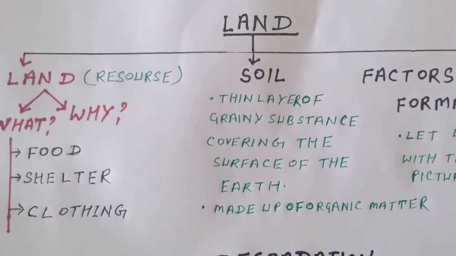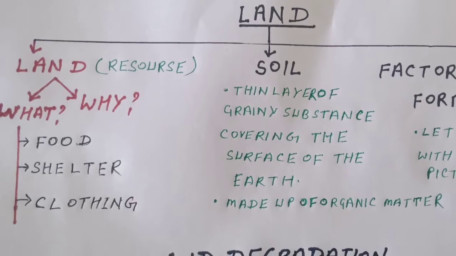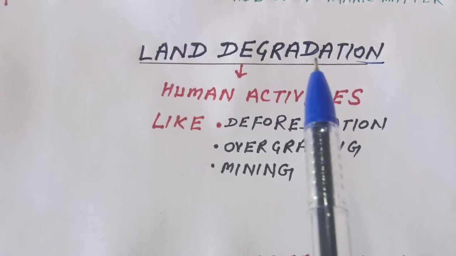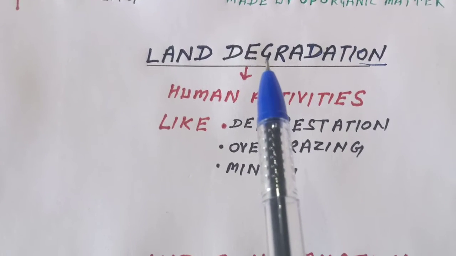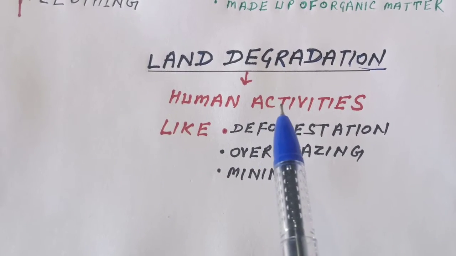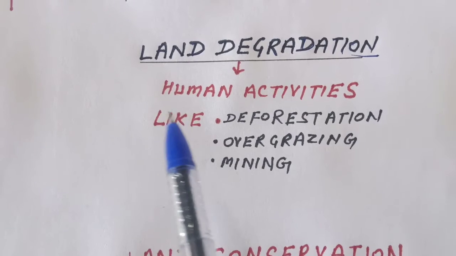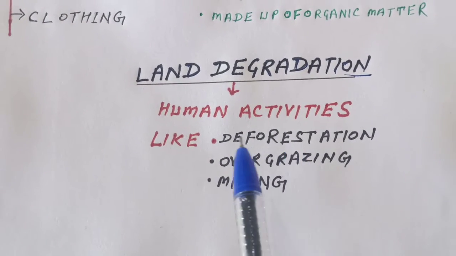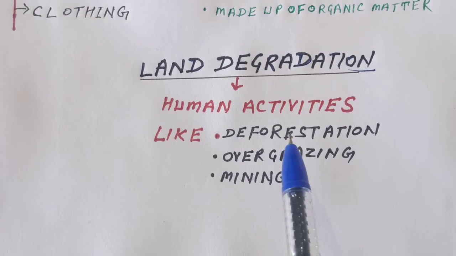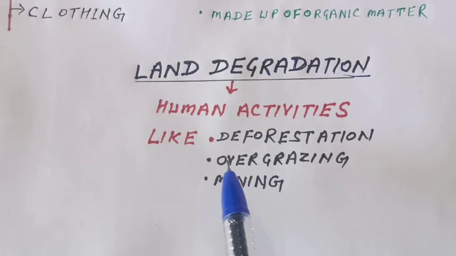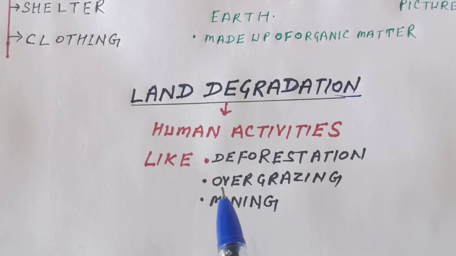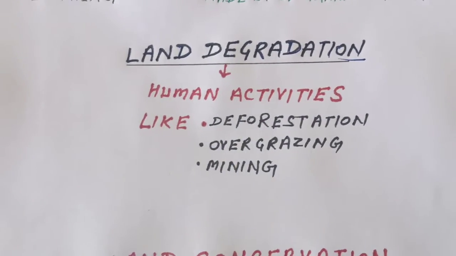There are reasons for land degradation. Students, what is the meaning of land degradation? Land degradation means decaying of the land due to some reasons. The first reason is human activities like deforestation. If people cut more and more trees, then land will be degraded. The second reason is overgrazing, and the third is mining. So these are the reasons for land degradation.